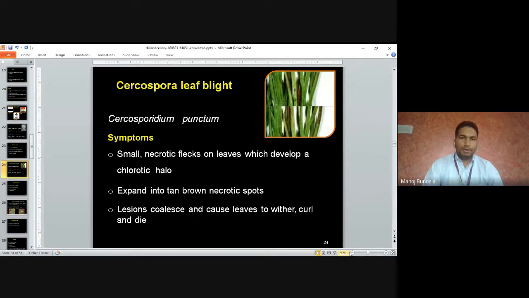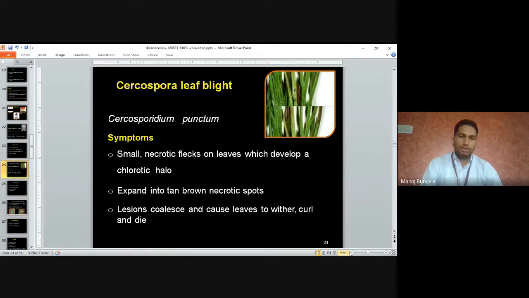Cercospora leaf blight. Cercospora leaf blight is caused by Cercosporidium punctatum. Symptoms: small necrotic flecks on the leaves which develop a chlorotic halo, expand into tan brown necrotic spots. The lesions coalesce and cause the leaves to wither, curl and die.